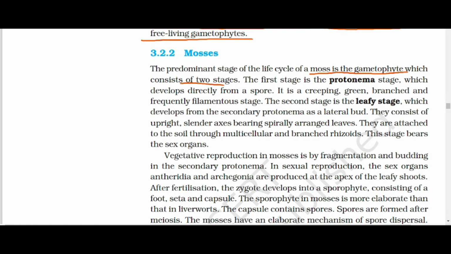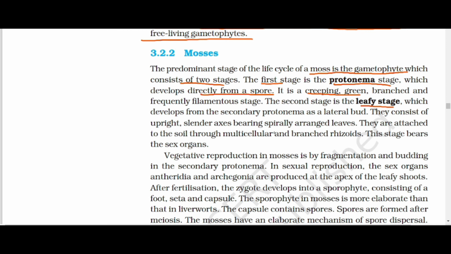The predominant stage of the life cycle of mosses is the gametophyte, and it consists of two stages. The first stage is the protonema stage and the second stage is the leafy stage. The protonema stage develops directly from the spore.